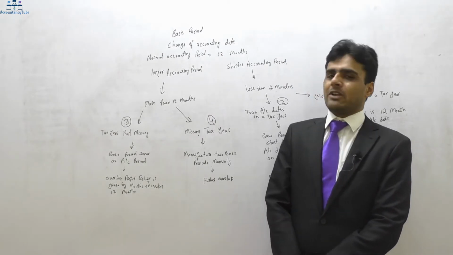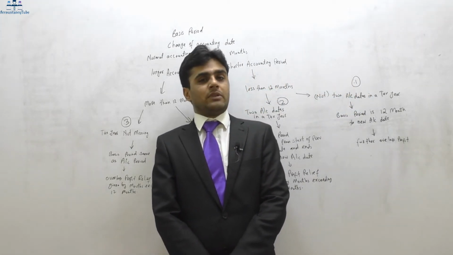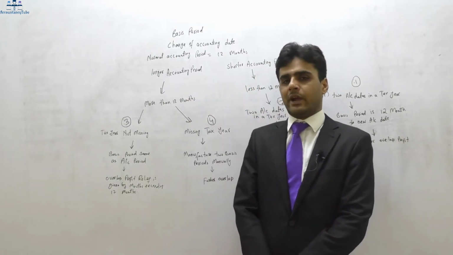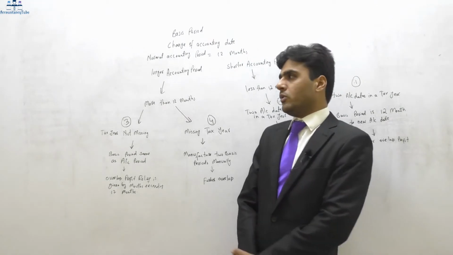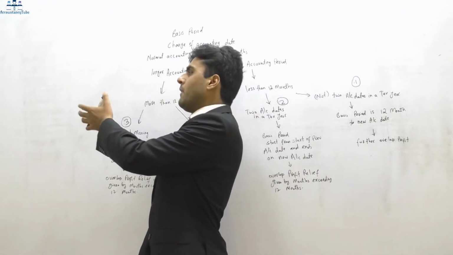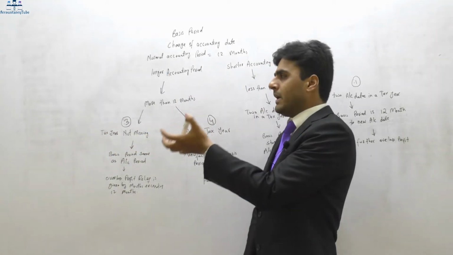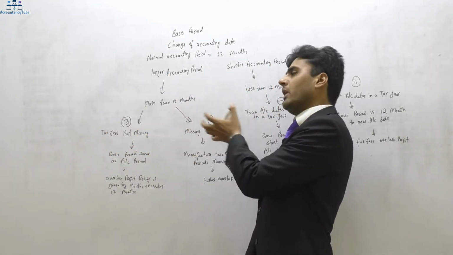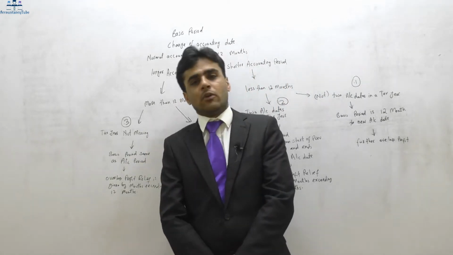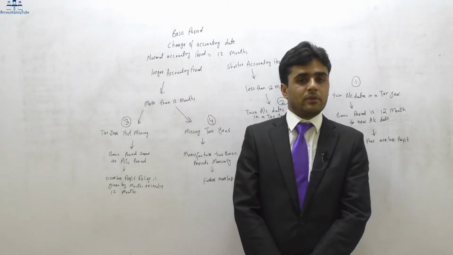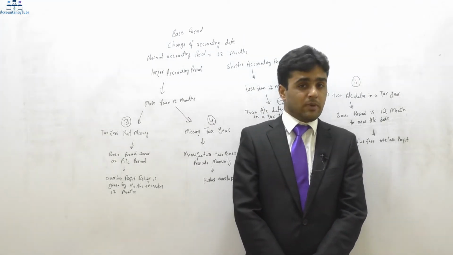Now these are complex basis periods. In the previous video lecture, in all of the examples which we have seen, there wasn't even one scenario in which there was a change in accounting period. In every example the business started its operation, then they made accounts from one date to another date, and then they kept making the accounts for the next 12 months. So there wasn't even a single scenario where there was a change in the accounting period.